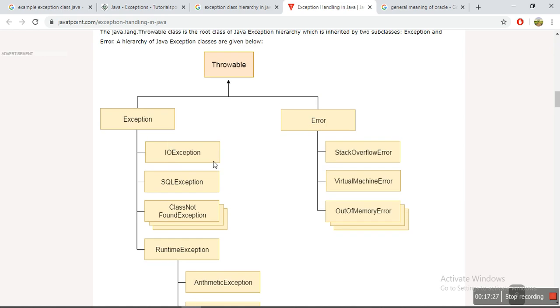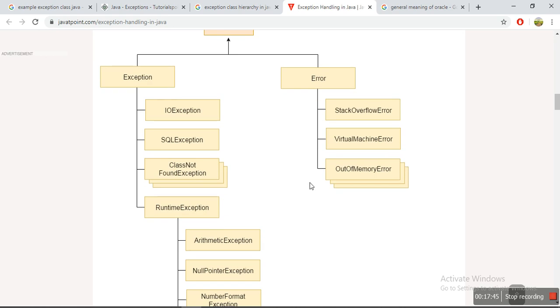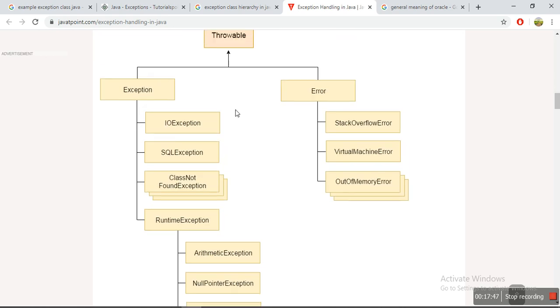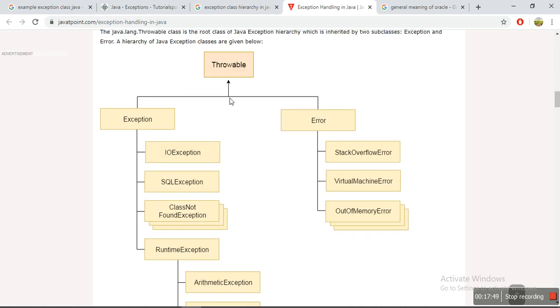As I said, these exceptions are generated by your code only, like IOException or SQLException. These exceptions are generated within your program. And on the other side, there is one more child class of Throwable, which is Error.